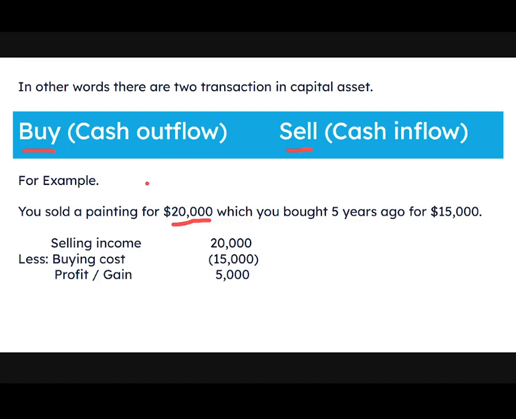Inflow minus outflow. $20,000 can simply be called selling income, less the buying cost of $15,000. After deducting $15,000 from $20,000, we receive a profit or a chargeable gain of $5,000. So this $5,000 can be called our capital gain.